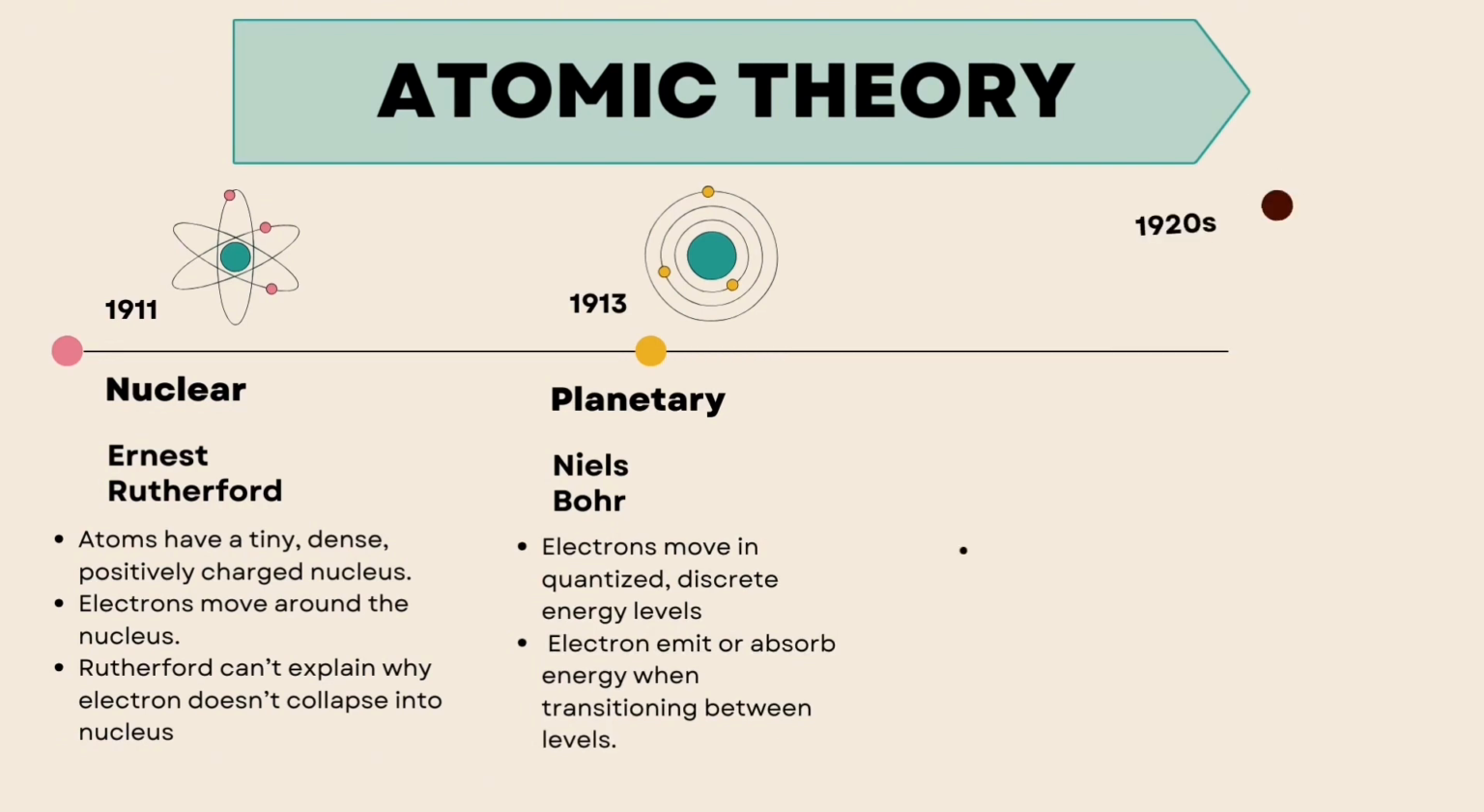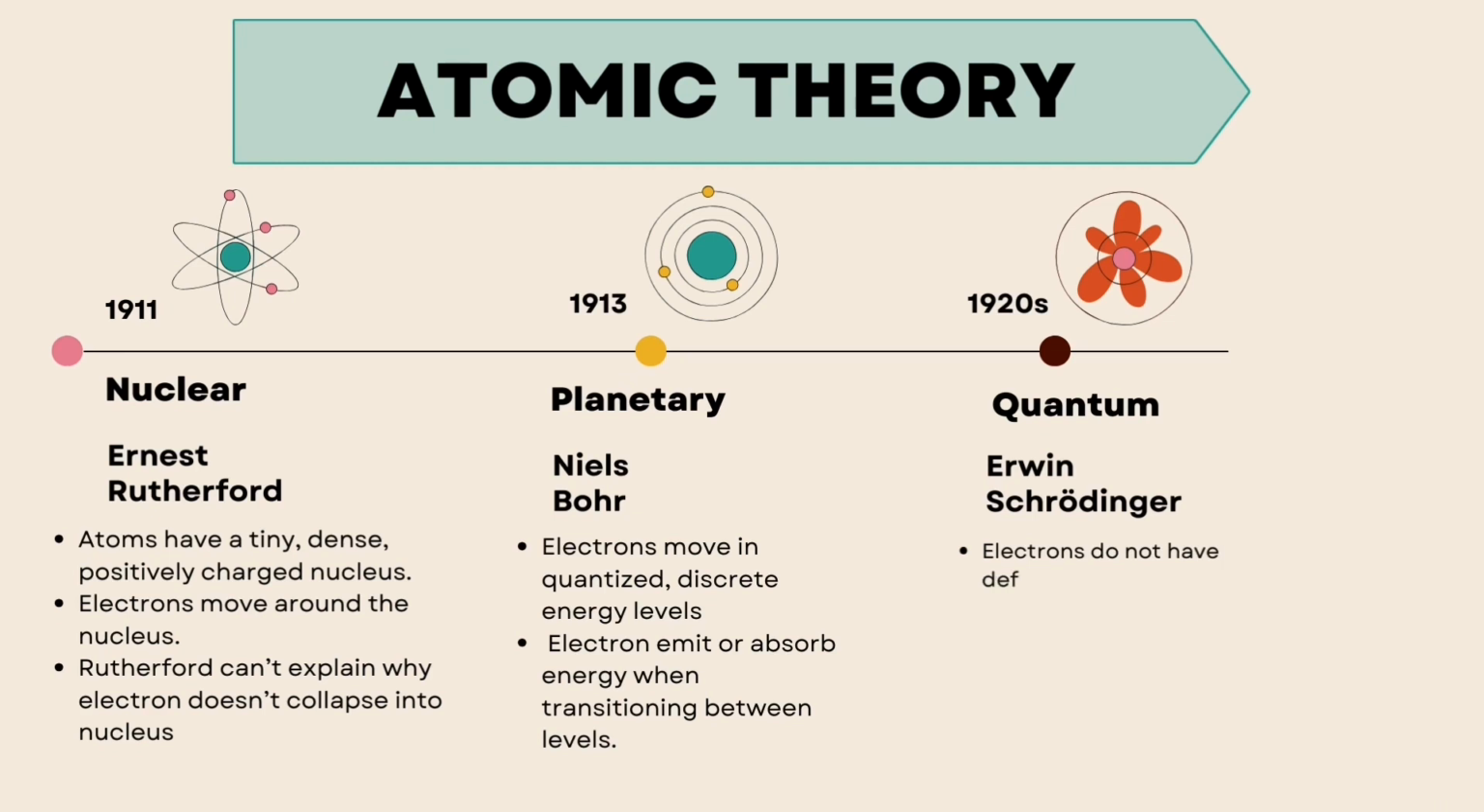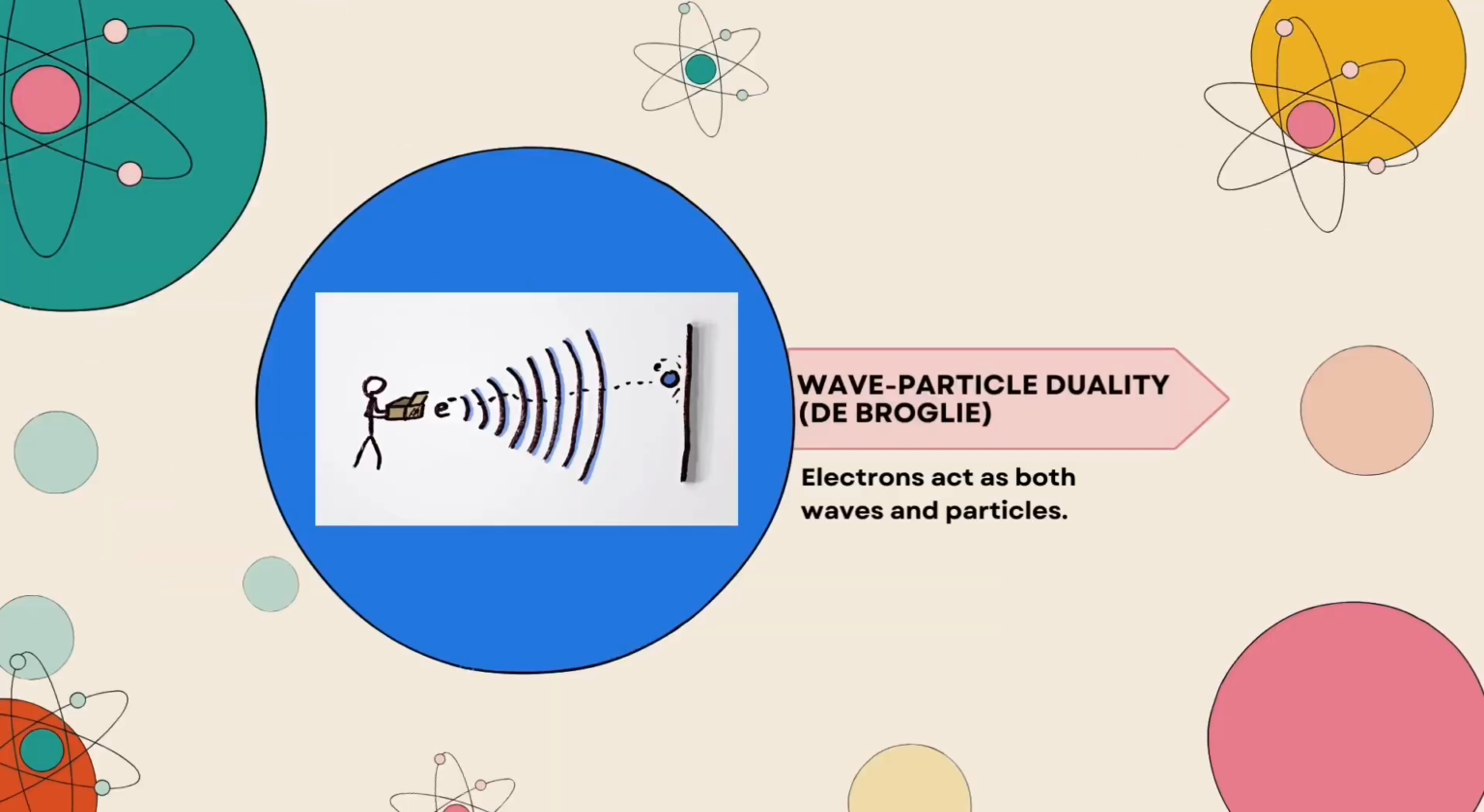And then in the 1920s, Erwin Schrödinger stated that electrons actually do not have definite orbits. Their location is described by a wave function that represents the probability distribution of their location. So next are the quantum mechanics principles of the atom.